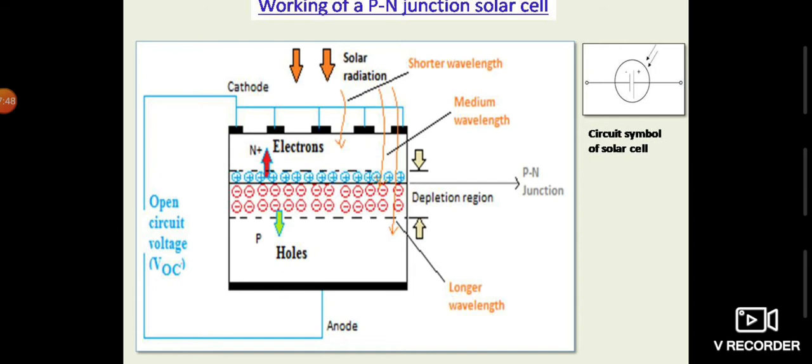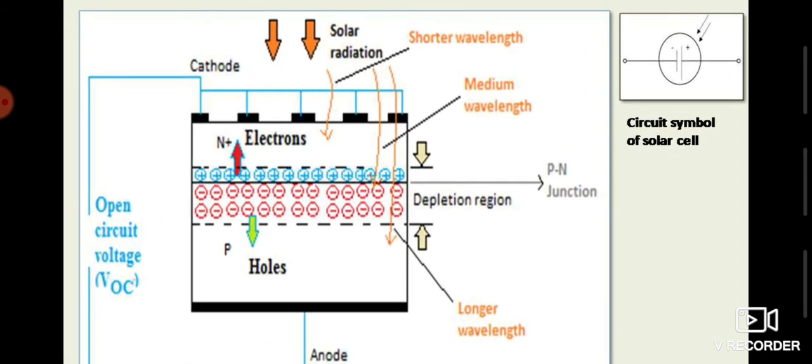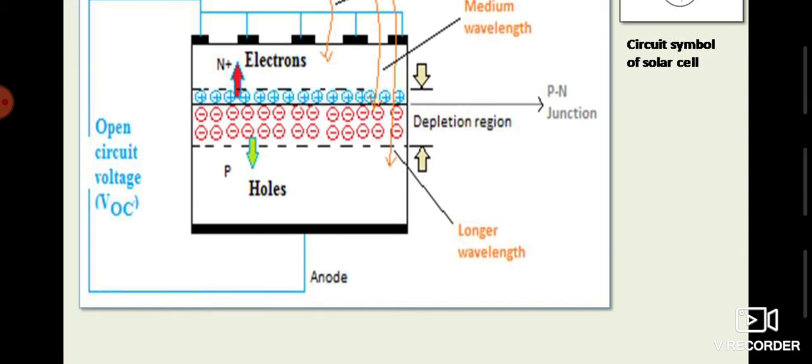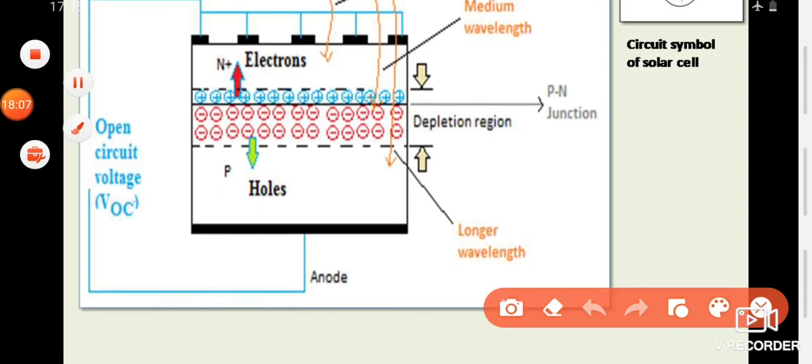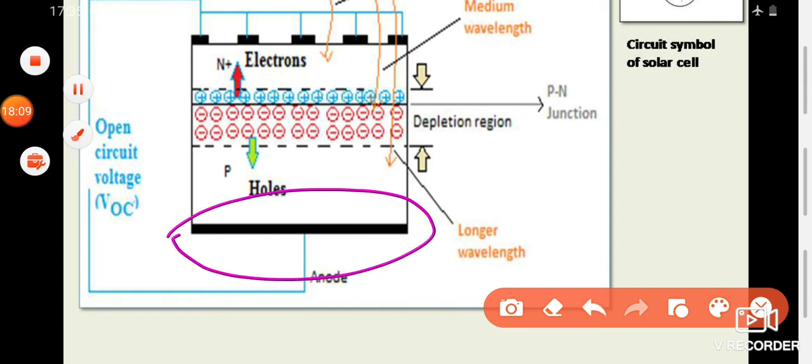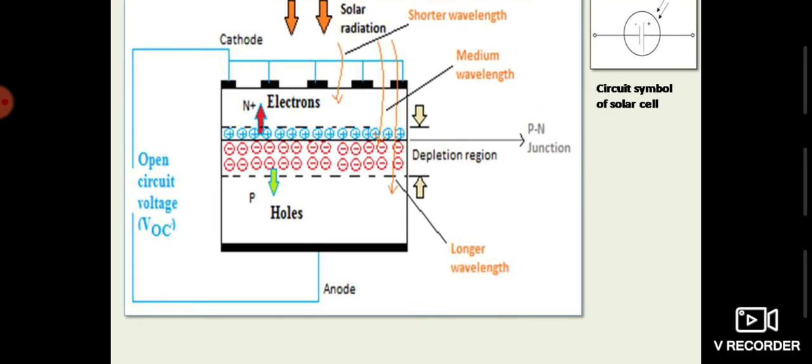Now, due to the movement of the electrons and holes in the opposite directions, the surface of the N plus region will be negatively charged, and the surface of the P region, you can see this is the metal contact, so here this will be positively charged. So opposite charges are existing on the N plus region and the P region.